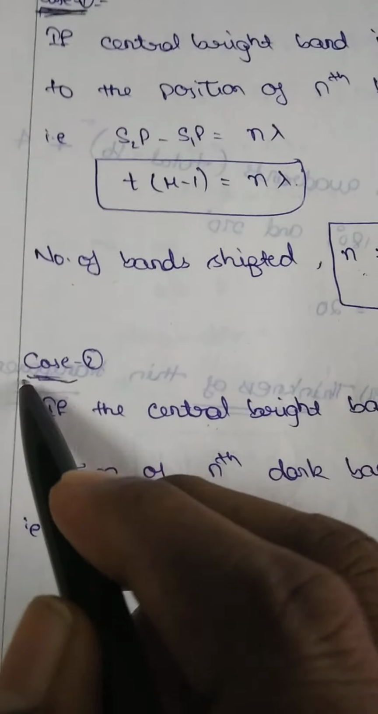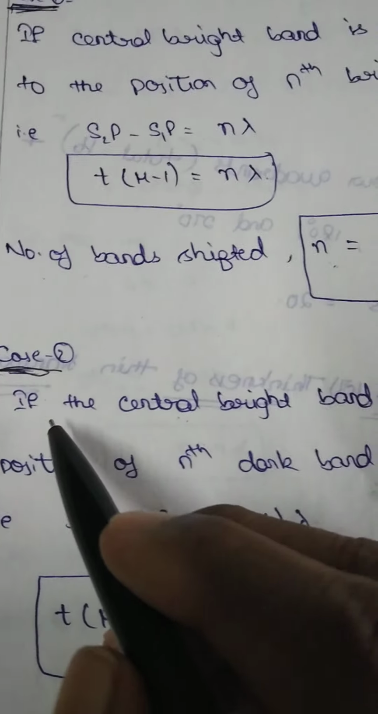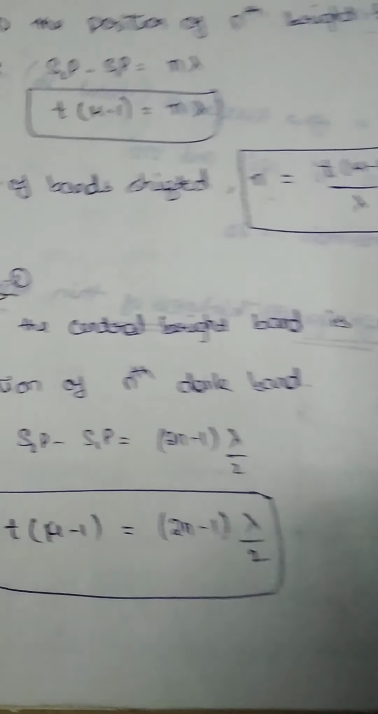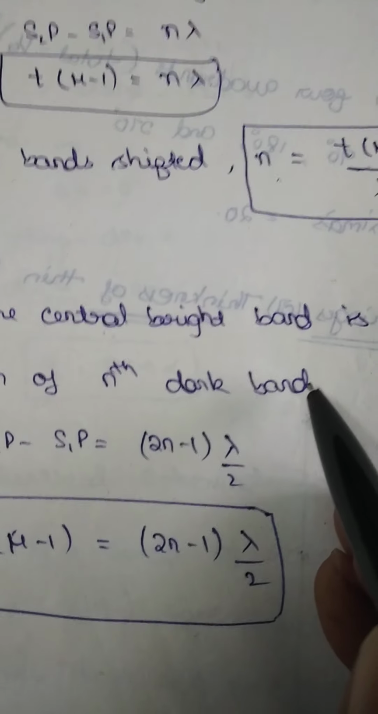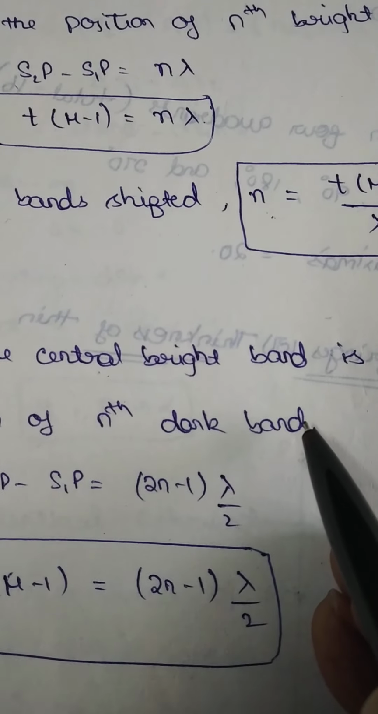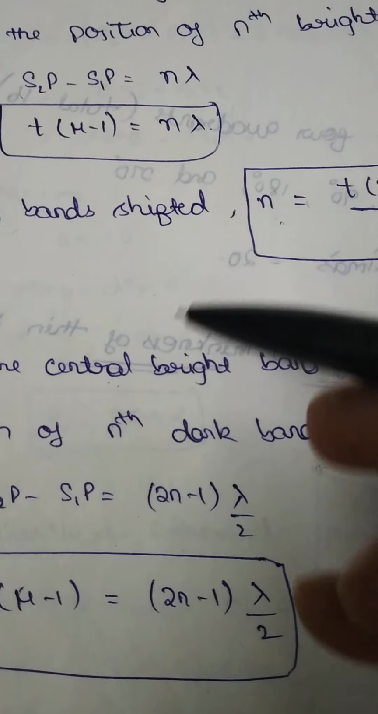Again, case 2: after the introduction of the transparent medium, let the central bright band be shifted to the position of the nth dark band. Initially at the point P there is an nth dark band. After introduction of the given transparent medium, let the central bright band be shifted to the position of the nth dark.